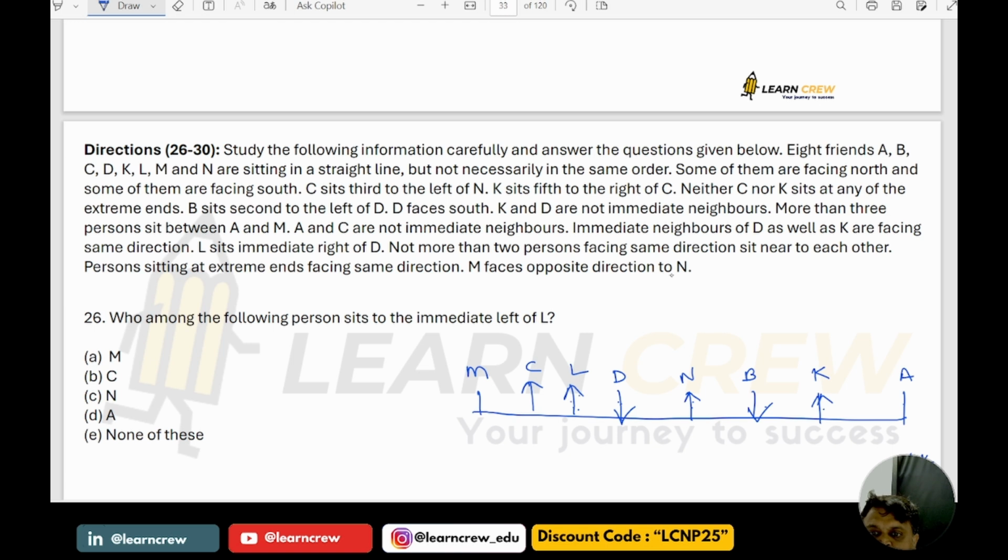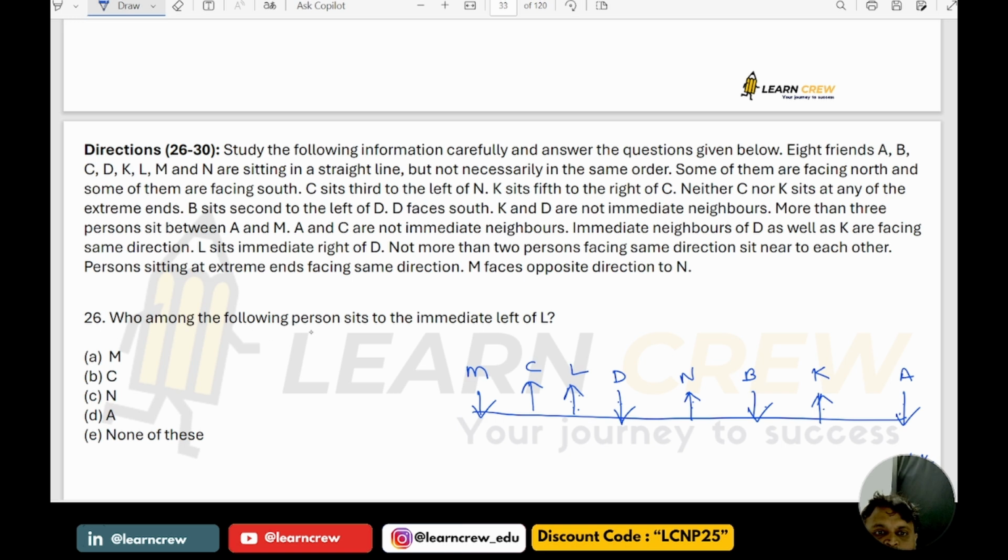M faces the opposite direction of N. N is facing north, so M is facing south. M and A face the same direction, so A is also south. This is the final arrangement.